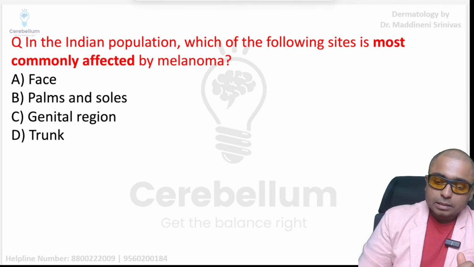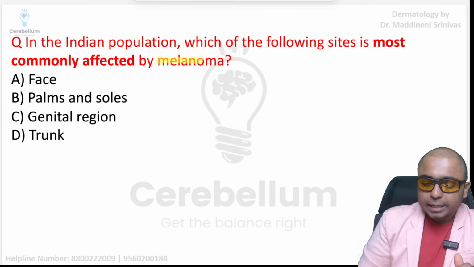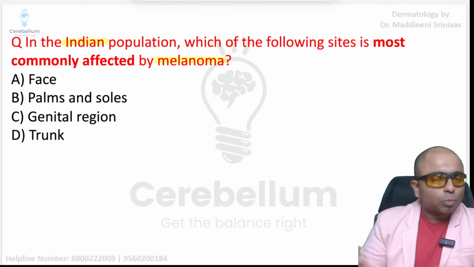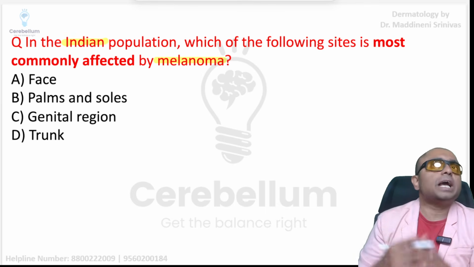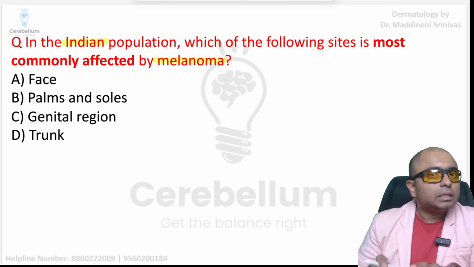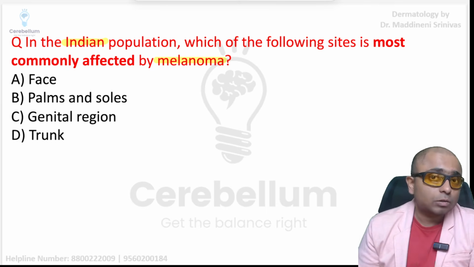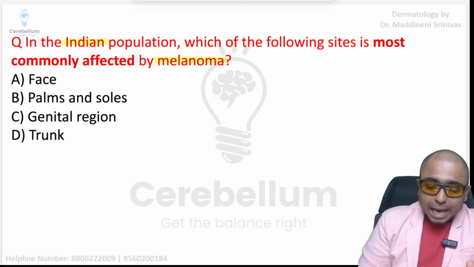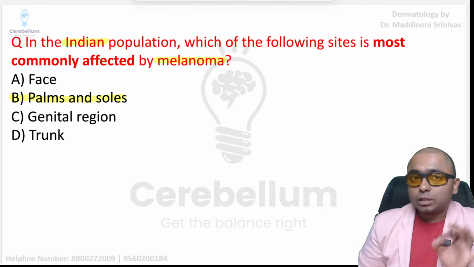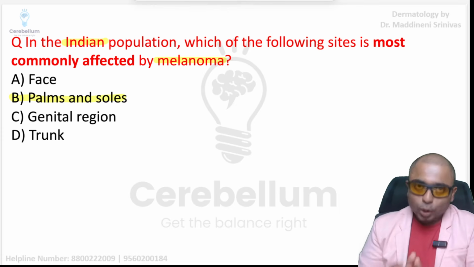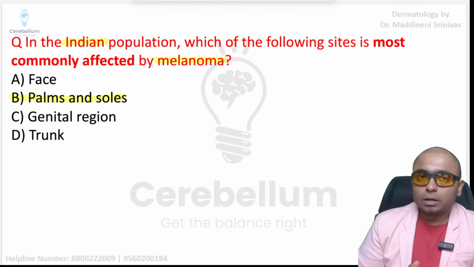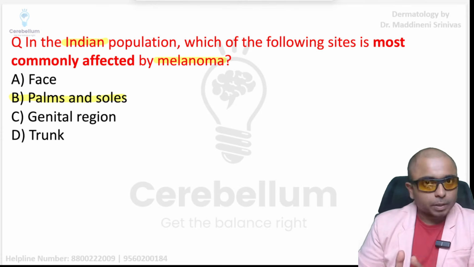Right, next, this is one more interesting question related to melanoma, that too specifically in the Indian population. The most common site overall in the malignancies, what will you think? Oh, sun exposed area, ultraviolet rays. But in the Indian or dark skin individuals, it was observed that it is the acral areas, that is the palms and the soles, which are going to be commonly associated with malignant melanoma. Very important memory point which you need to remember.